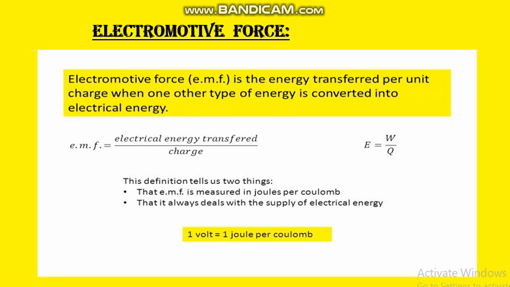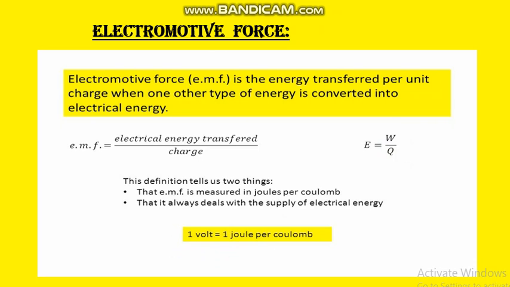The formula of electromotive force is electric energy transfer upon charge. Electric energy transfer is denoted by capital W and charge is denoted by Q. The electromotive force unit is volt. Means 1 volt is equal to 1 joule per coulomb, as I told you before.